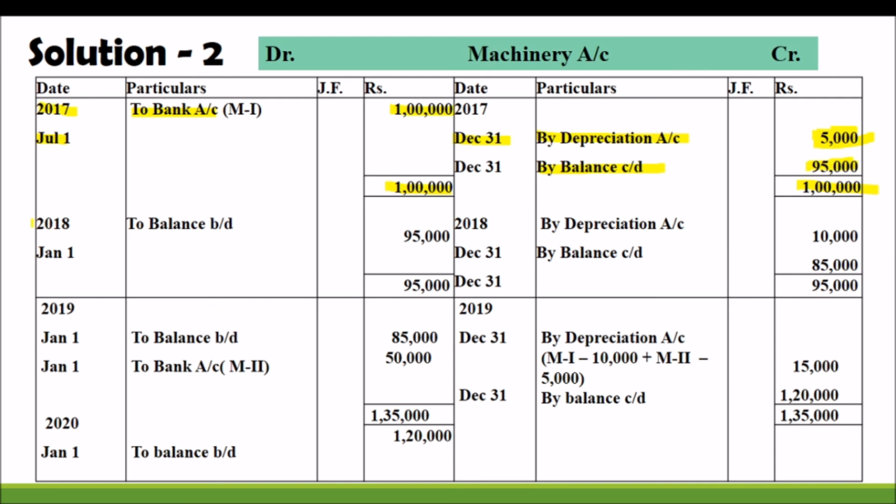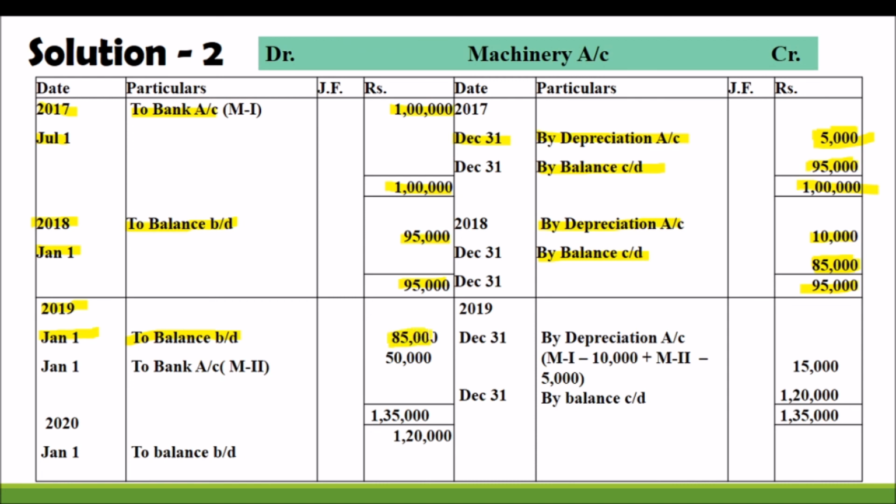That will be brought down for the next year opening, January 1st 2018, to balance brought down 95,000, and we are calculating the amount of depreciation for that year by depreciation 10,000. We are finding the total of the account, 95,000 minus 10,000, it will be the amount of balance carried down, 85,000. Balance carried down 85,000. That will be transferred for the third year. Third year opening value will be to balance brought down 85,000.